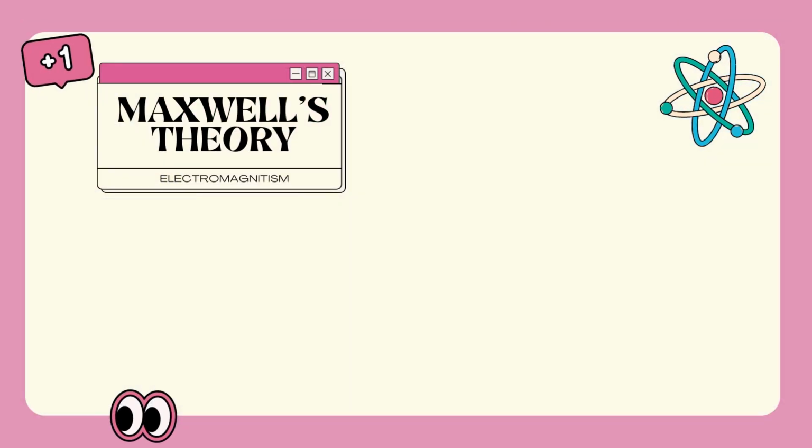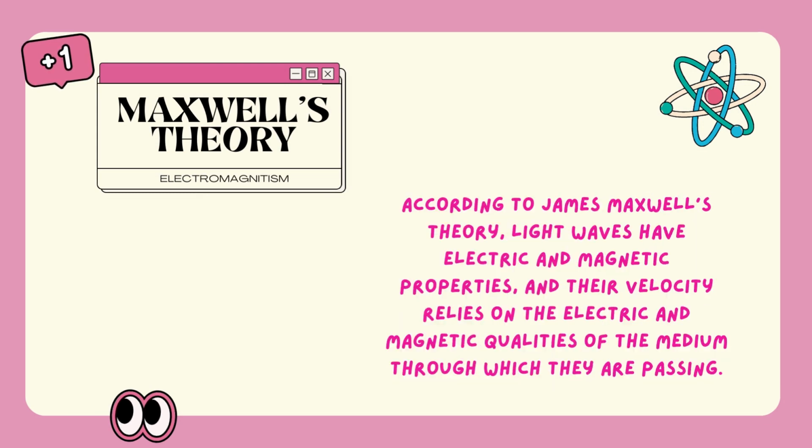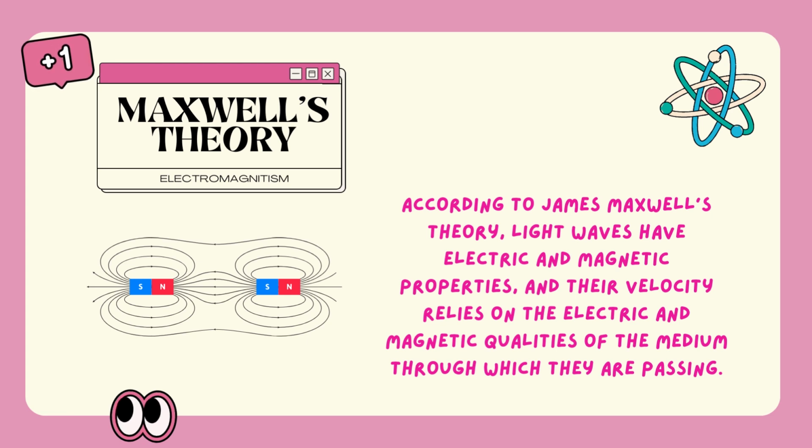Maxwell's theory. The theory describes the interaction between electric field and magnetic field. James Maxwell proposed that light waves have electrical and magnetic properties and can travel through a vacuum, or in other words, do not require a medium for transmission.